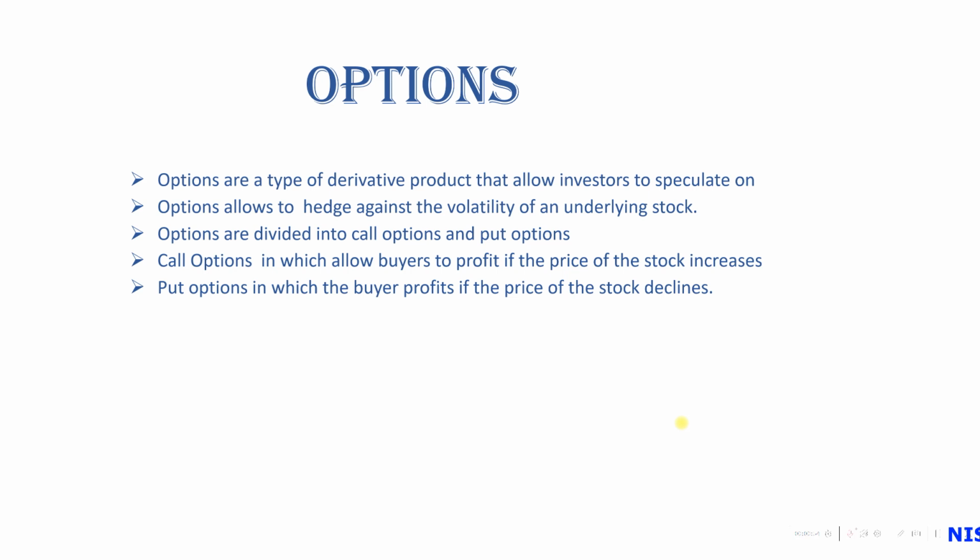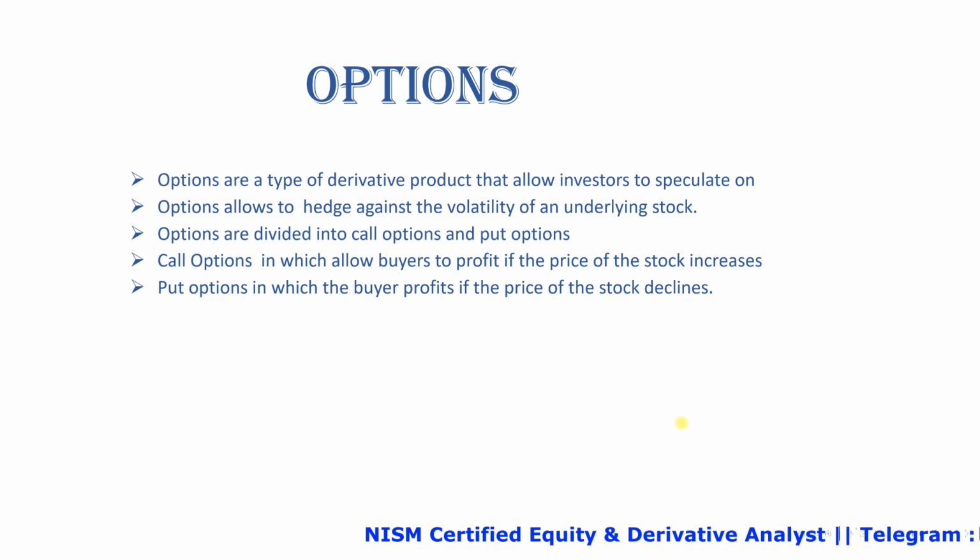Options are a type of derivative product that allows investors to speculate. So options and futures are derivative products. Then who are the speculators? They will judge the future price of the market. They will do both buying and selling. Options allow you to hedge against the volatility of the underlying stock.